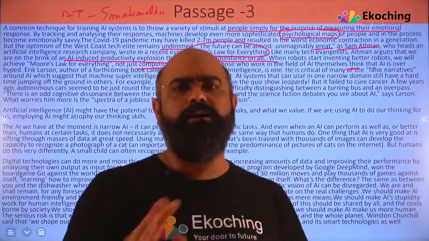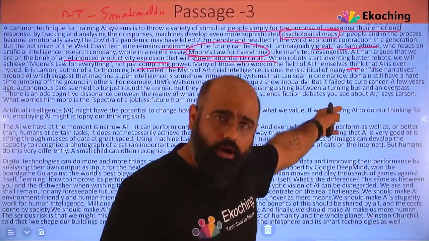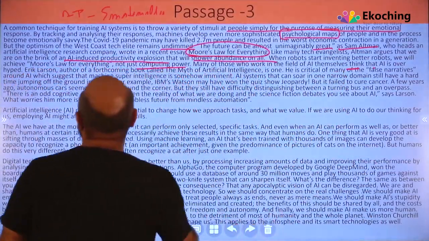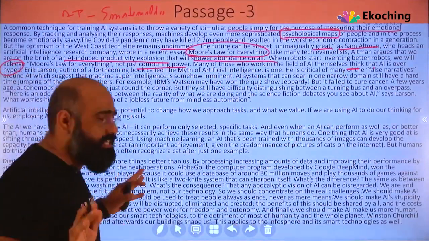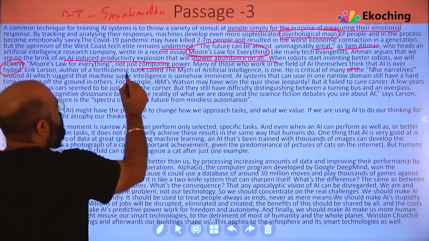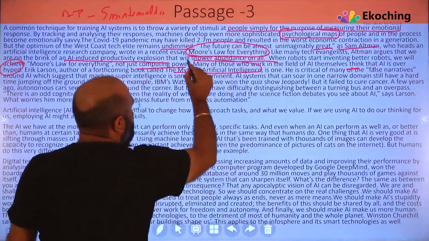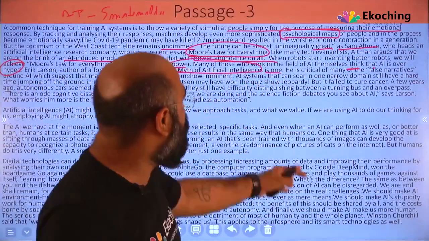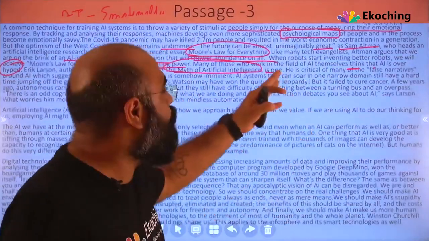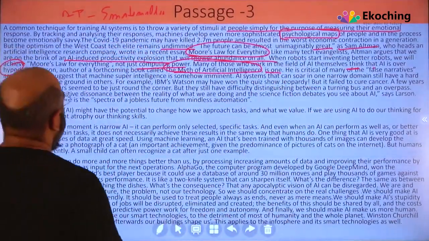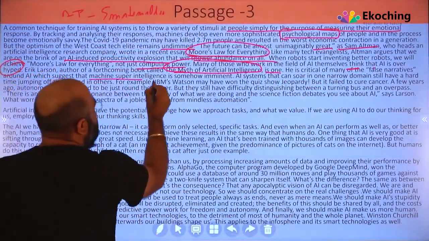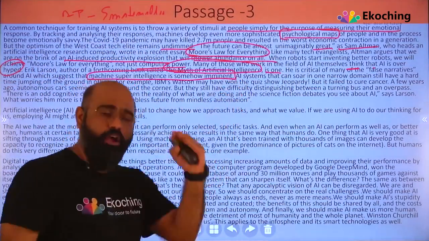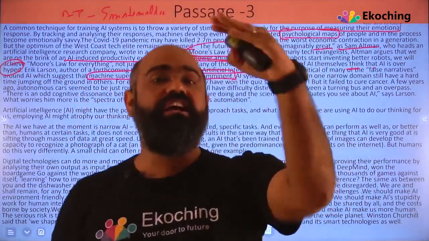भाई साहब, AI सब कुछ है. Hang on. Many of them जो क्या बोल रहे हैं that AI is overhyped. ये overhyped सी चीज है. Eric Larson, author of a forthcoming book called The Myth of Artificial Intelligence, is the one. He is one of that guy जो बोल रहा है कि it is an overhyped thing. क्यों? He is critical of many of the false narratives around AI, जो कि ये बोलता है machine super intelligence is somehow imminent. कि मशीन का जो सुपर इंटेलिजेंस है वो एमिनेंट है, वो उसको धिक्कारा नहीं जा सकता, सबका बाप है.